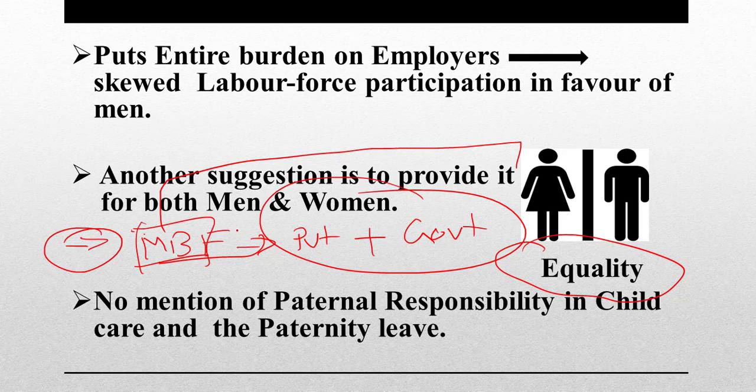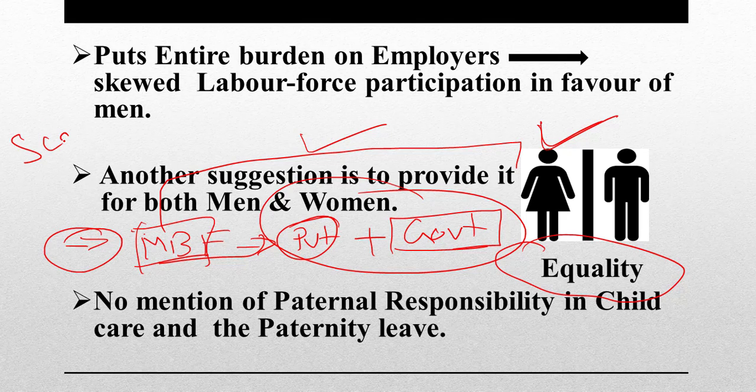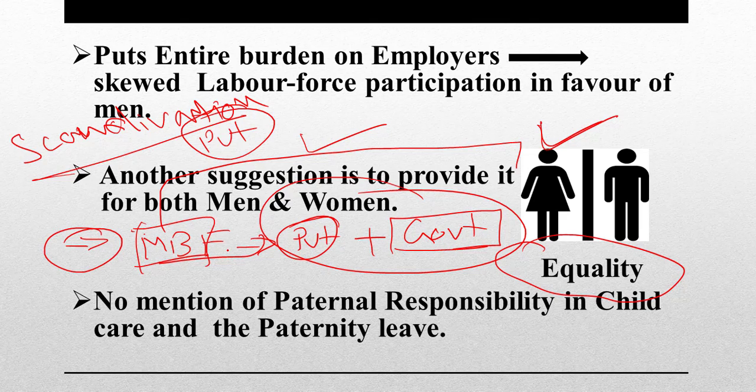So burden does not fall entirely on the private sector organizations, and they don't have any inbuilt mechanism to not hire women. So this law is biased, and in Scandinavian countries like Norway or even in USA, this is the way they implement such laws. They don't put the entire burden on private sector corporations. So that is the way out.